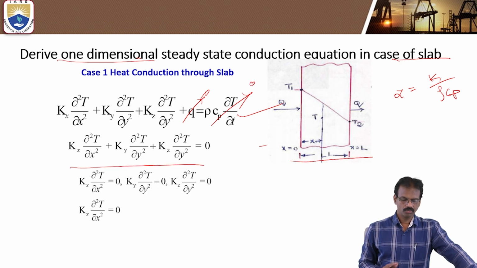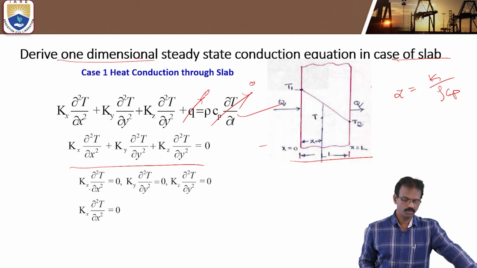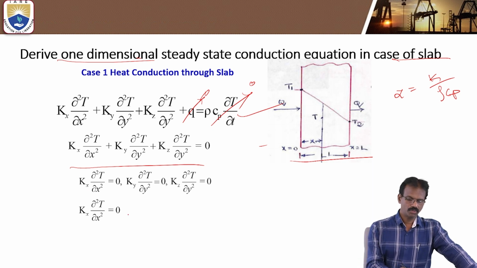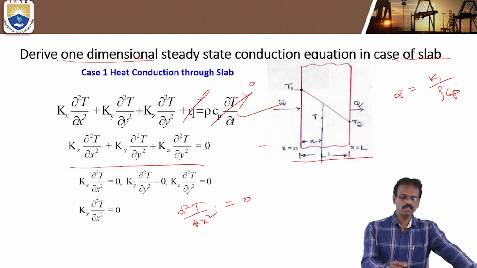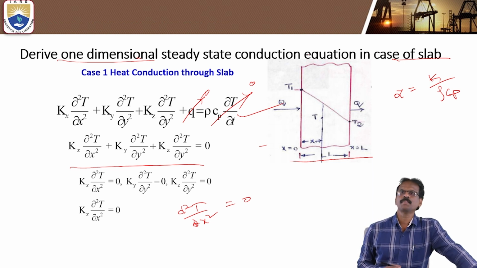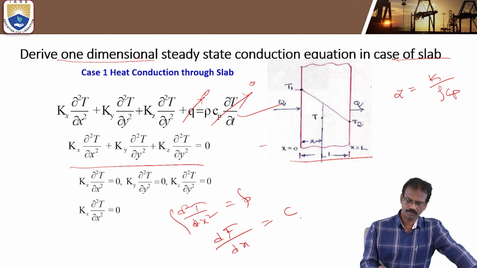If the total is equal to 0, it means each term is equal to 0. Then Kx ∂²T/∂x² is 0, so ∂²T/∂x² is equal to 0. By using this one, you can derive the one-dimensional steady-state conduction equation. For this one, integrate both sides: dT/dx is equal to C1.